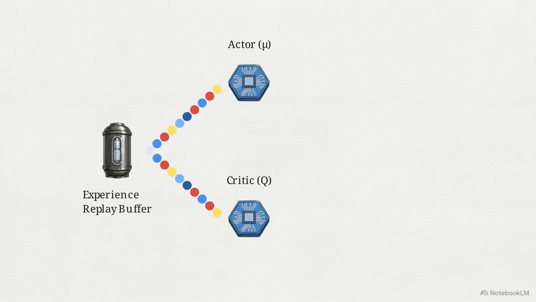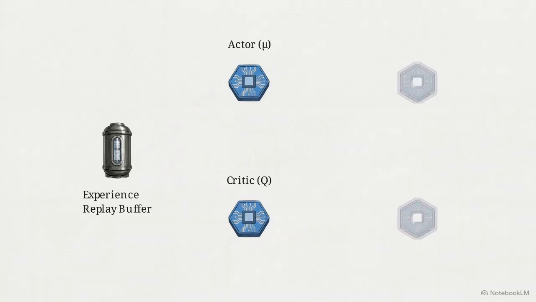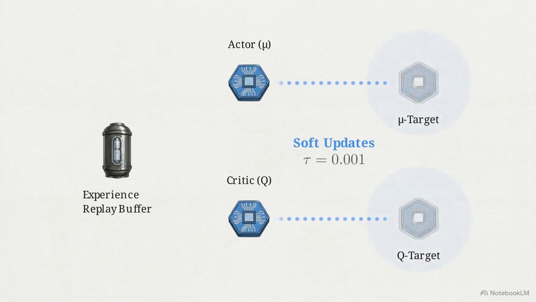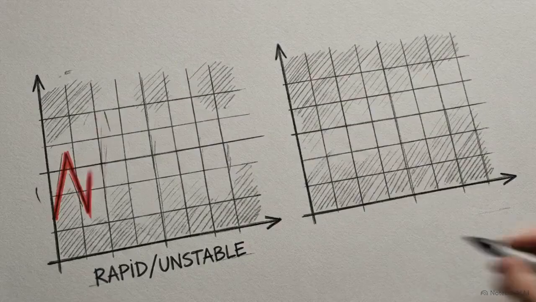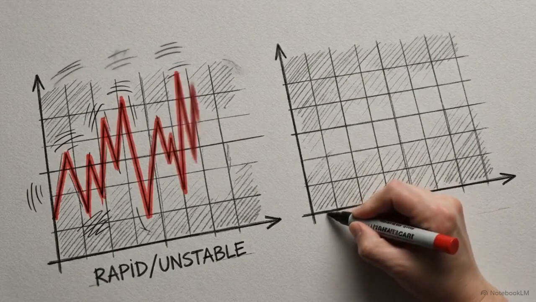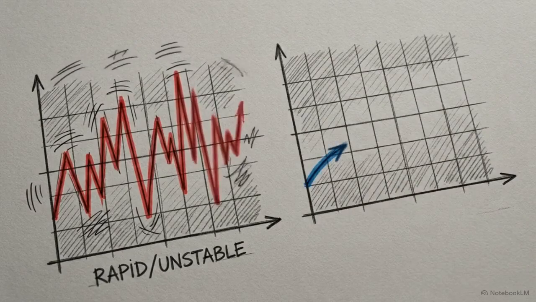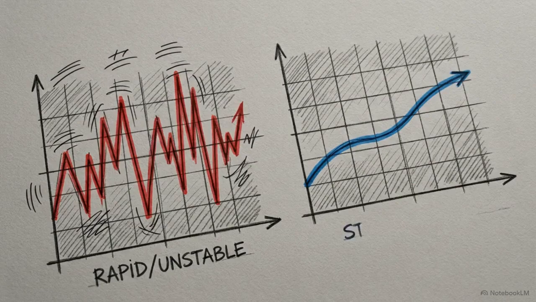Second, they duplicated the architecture entirely, creating separate target networks for both the actor and the critic. Instead of abruptly hard-copying the weights from the main network to the target network periodically, DDPG implements continuous soft updates. Through these soft updates, the target networks only absorb 0.1% of the learned network's weight changes at every single step. By forcing the target values to adapt at a glacial pace, DDPG converts the highly volatile reinforcement learning loop into a stable supervised learning problem.